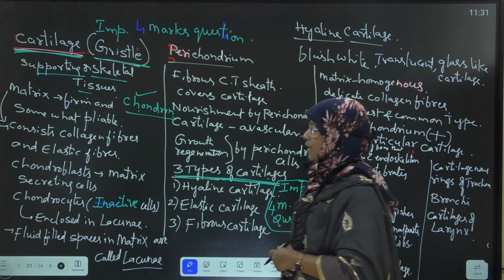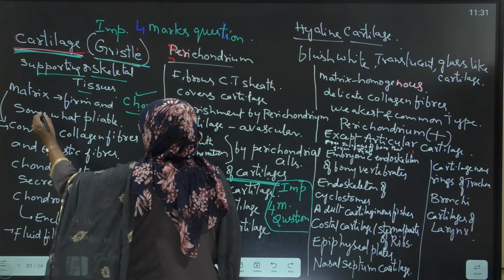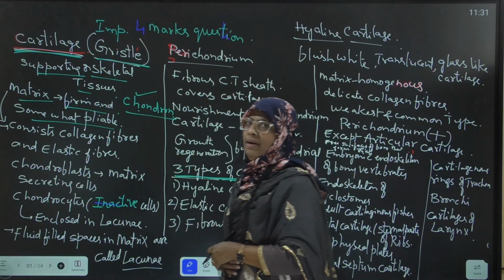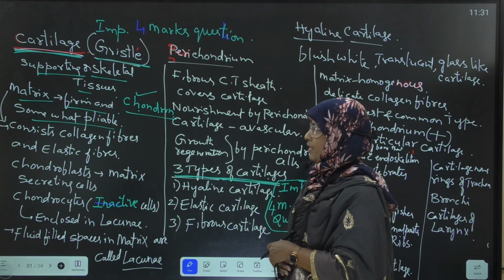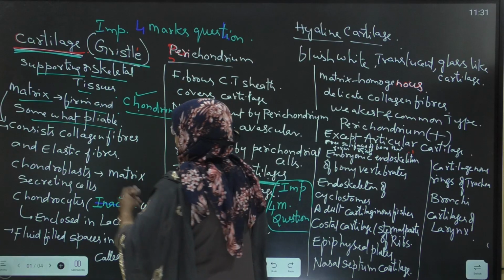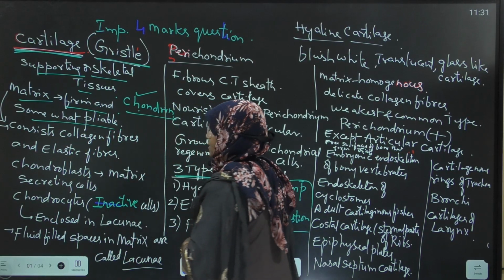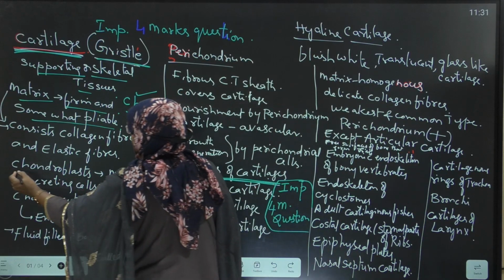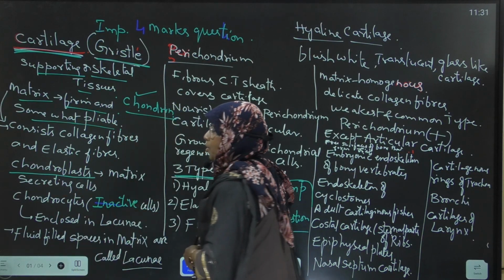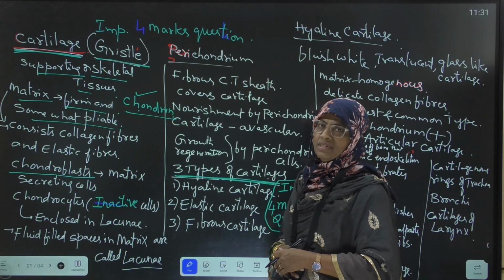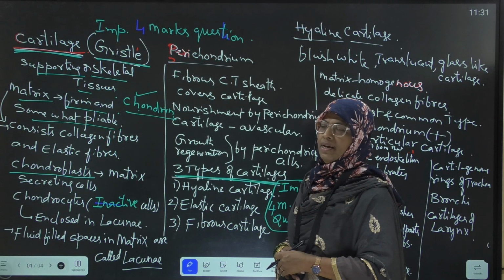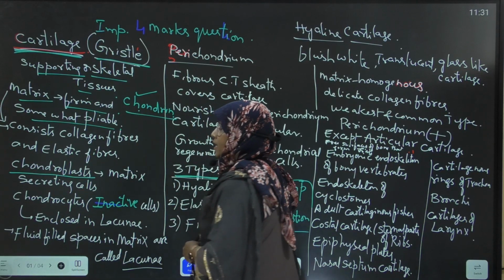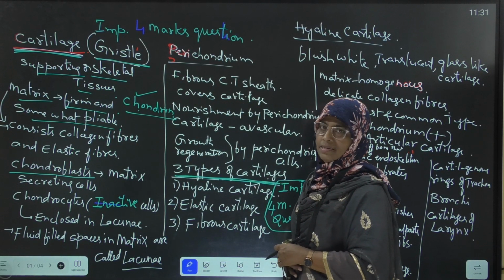Here in cartilage, the matrix is firm and somewhat pliable, not much rigid. The matrix of the cartilage is secreted by chondroblast cells. Chondroblast cells are the cells which secrete the matrix of the cartilage.